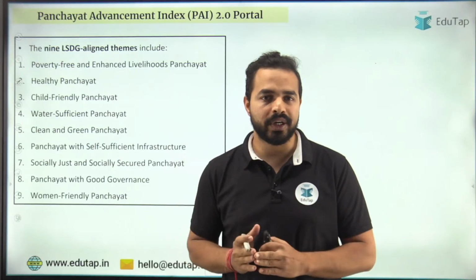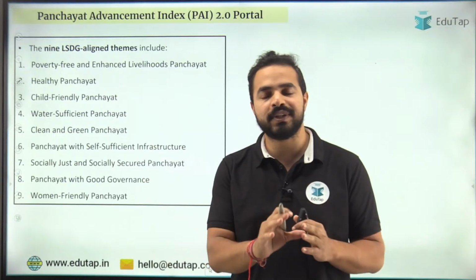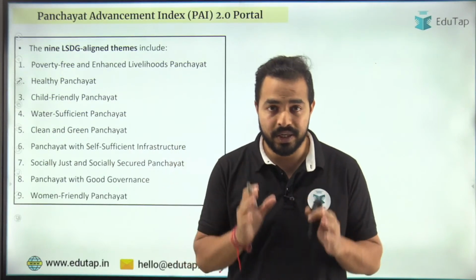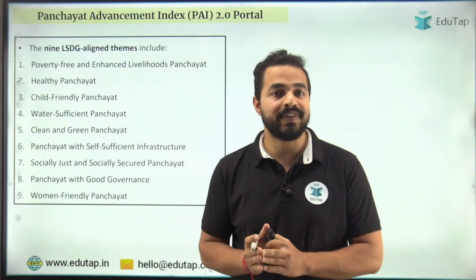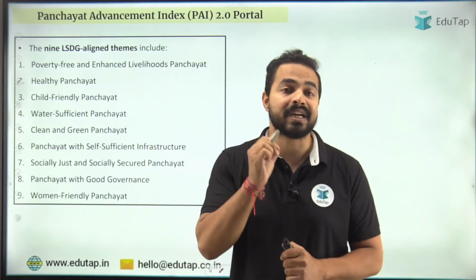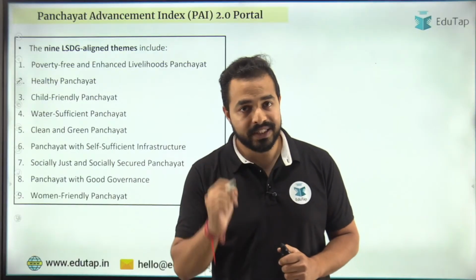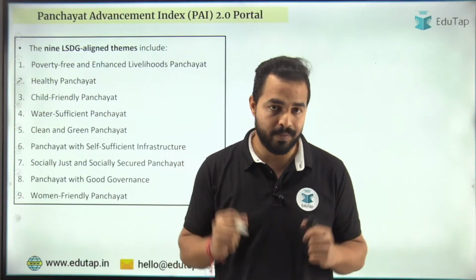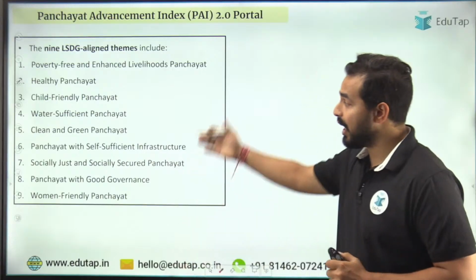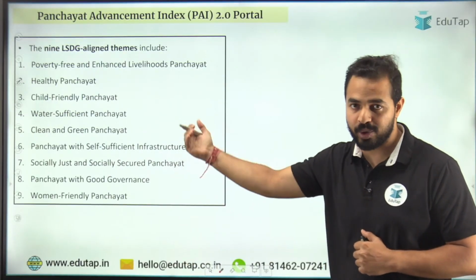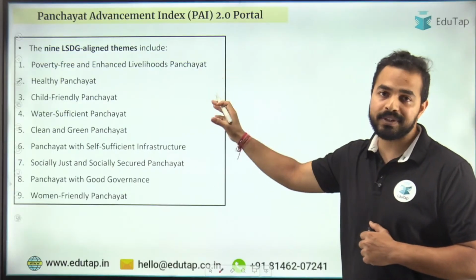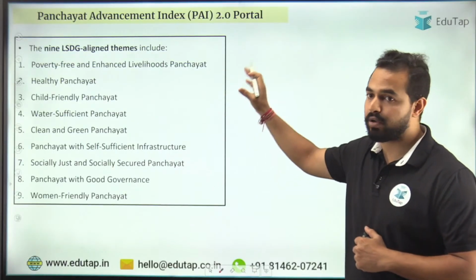And in India, if we want to achieve the sustainable development goals, we need to make sure that we are adopting these goals even at the grassroots level. That means at the Gram Panchayat level. And that's why we localized the sustainable development goals and created a total of 9 themes, based on the sustainable development goals, which the Gram Panchayats existing in our country are required to follow.